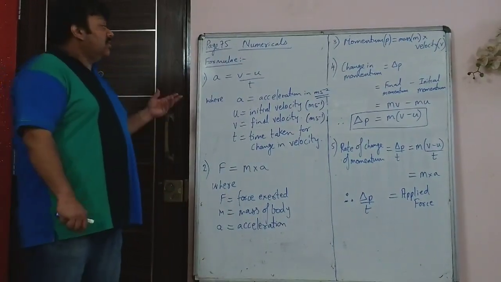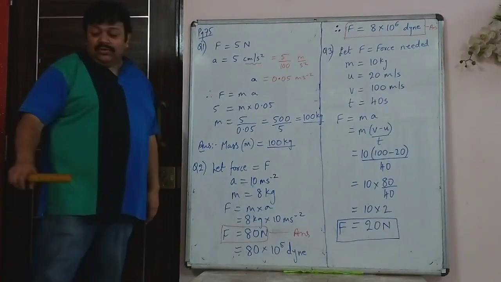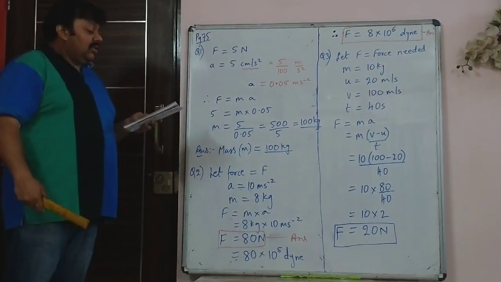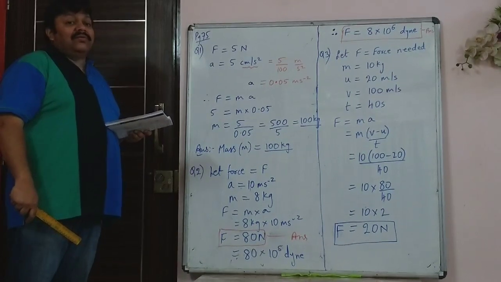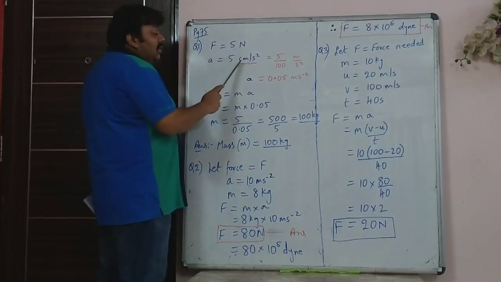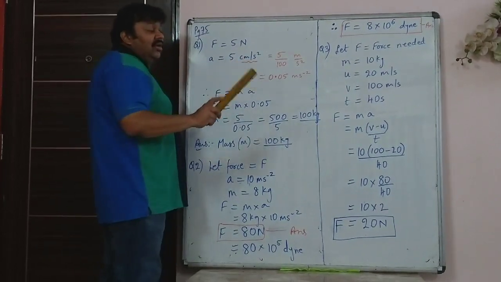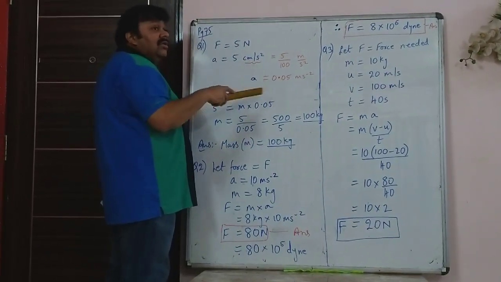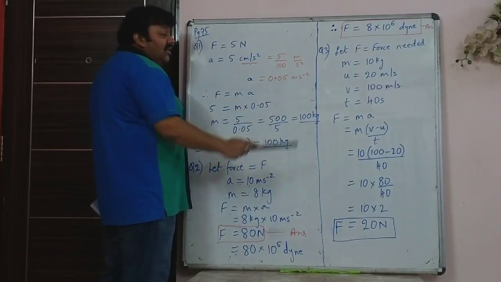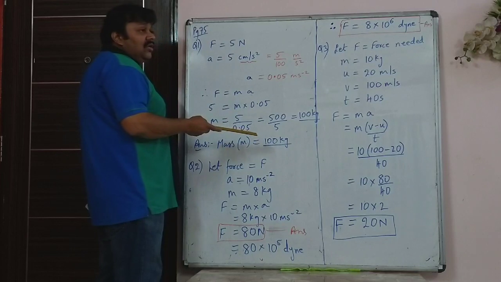We will see the sums. We will start with question number 1 on page 75, numericals. In question number 1 on page 75, you are given a force of 5 Newton that produces an acceleration of 5 centimeter per second squared. When you have force in Newton and acceleration in centimeter per second squared, you can't just leave it the same way. You have to convert the centimeter to meter. So you have to divide by 100 and make it 0.05 meter per second squared. If you do not convert, then you cannot solve the sum.